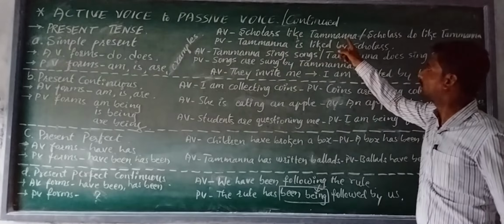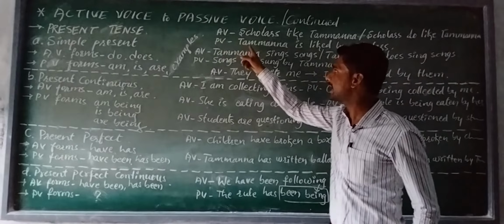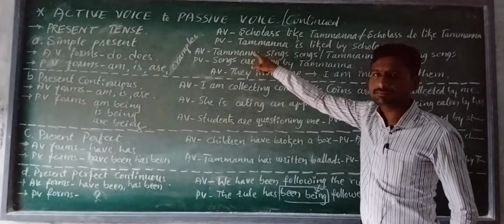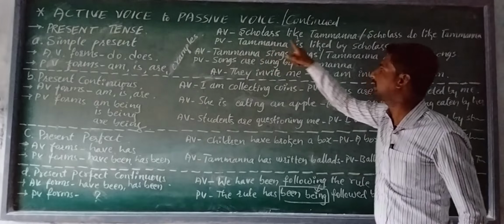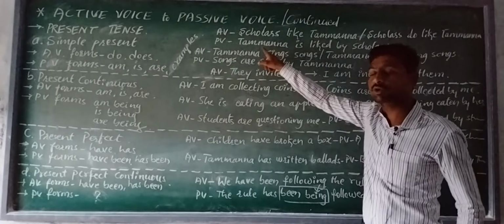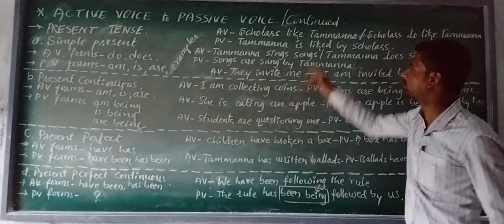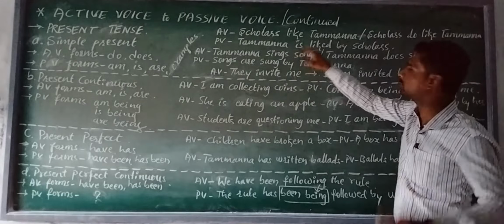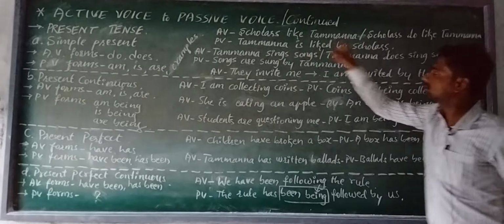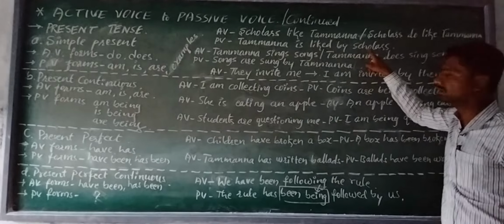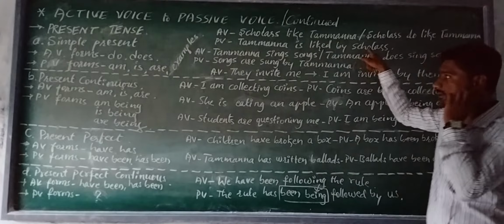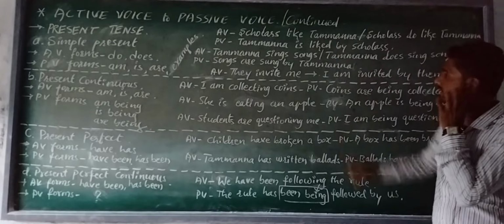Yes, of course. The object of active voice comes as the subject in passive voice. That means it is shifted here, Tamanna. And Tamanna is singular. The quantity of the subject is singular, so it takes the singular helping verb, that is, is. Tamanna is. And the verb 3 form of this verb 1 is liked. And by Tamanna is liked by, the subject of active voice is shifted as the object in passive voice, scholars. See, Tamanna is liked by scholars. Scholars like Tamanna. Tamanna is liked by scholars.